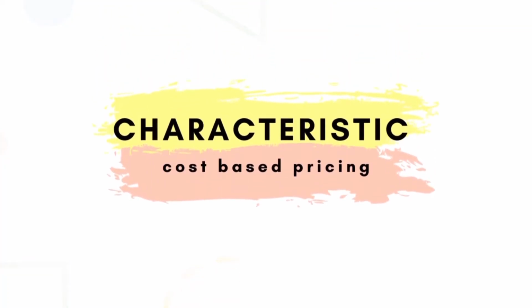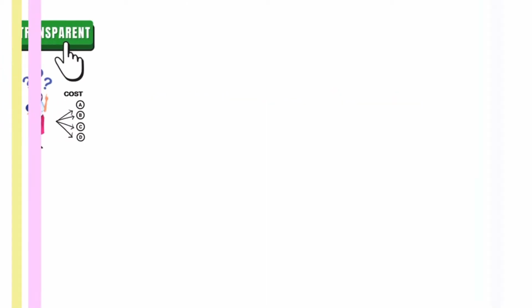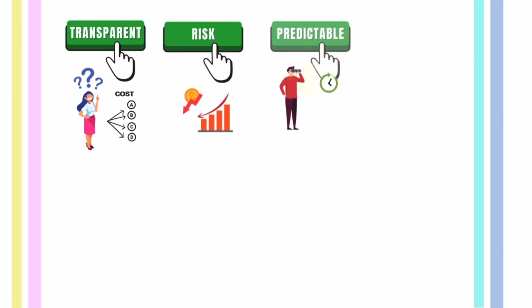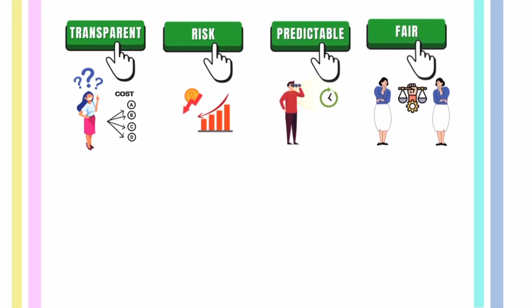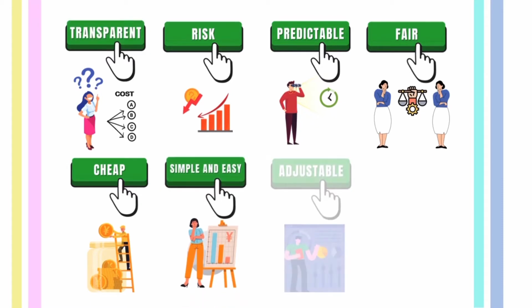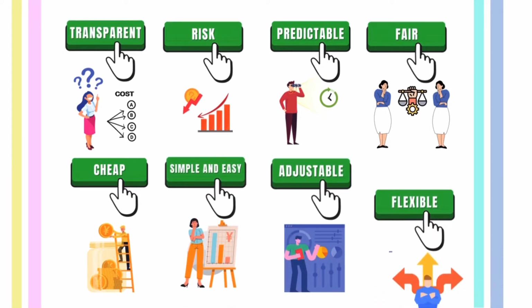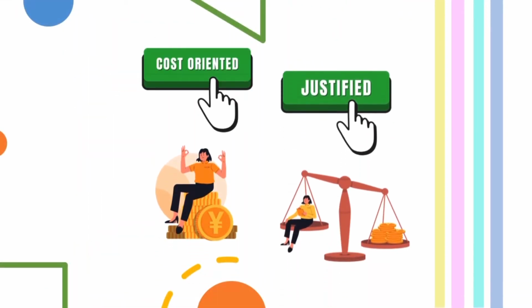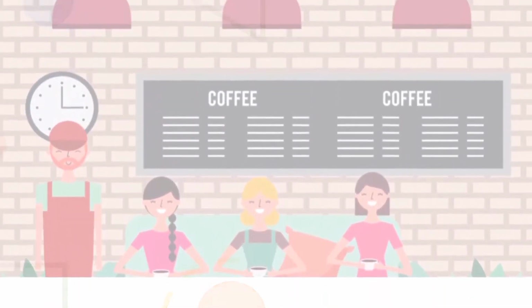There are 10 characteristics of cost-based pricing. The first one is transparent. The second one is it is low in risk. It is also predictable in the future and it is fair to the customer. It is also considered cheap and it is simple and easy to calculate. It is also adjustable and it is very flexible to implement. It is very cost-oriented and it can also be easily justified.